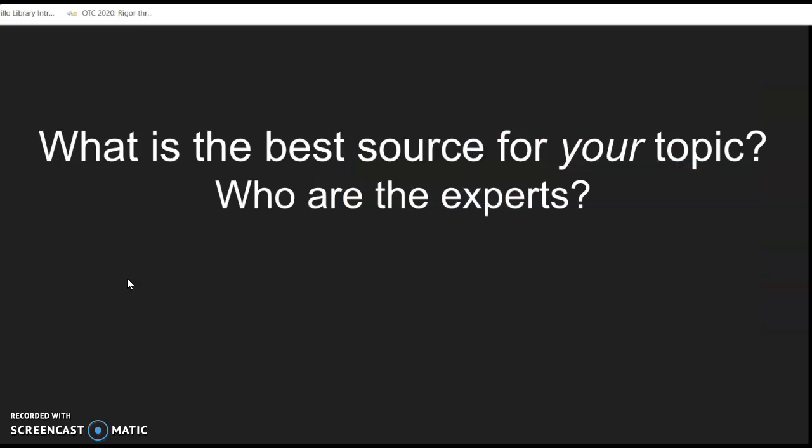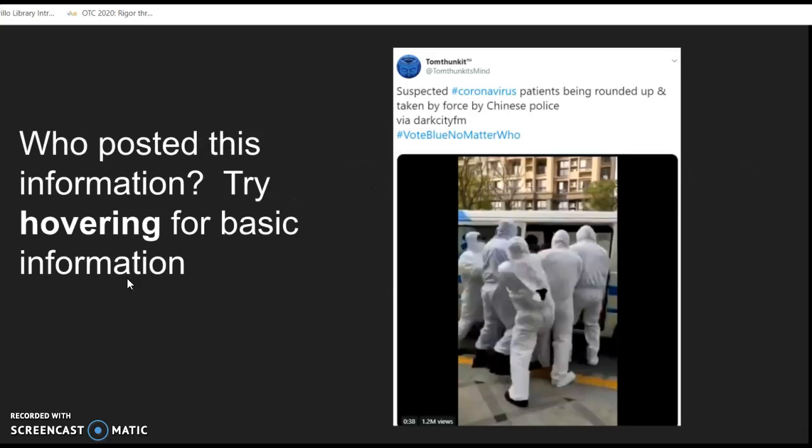Another part of context is who wrote it and whether you consider them a good source on this topic. Again, who the expert on this topic is totally going to depend on what you're researching. Is it how to make a pie or whether to get the flu vaccine, right? So think about your topic and who you consider to be experts on this topic. With newspapers and other sources, you can look up the publisher and figure out kind of what their reputation is, like we did with Vox.